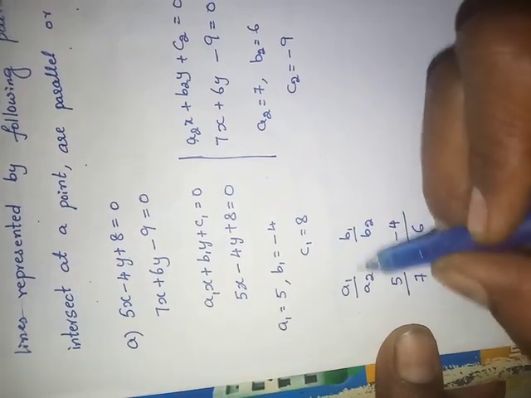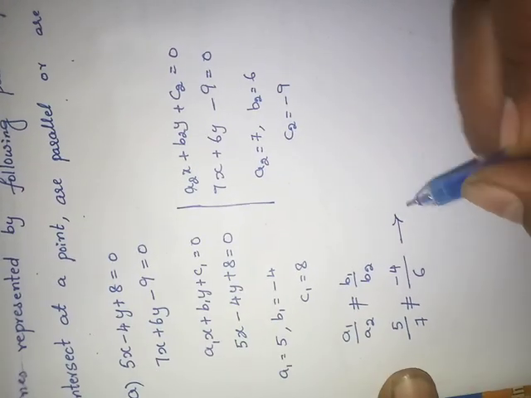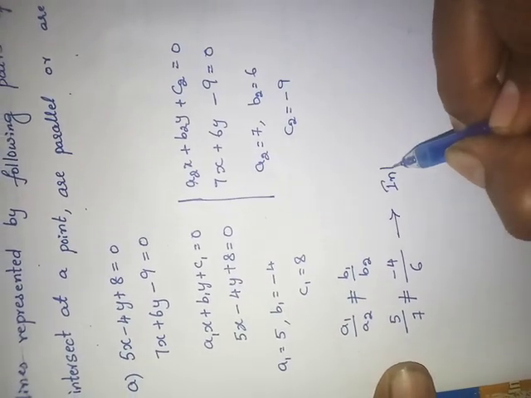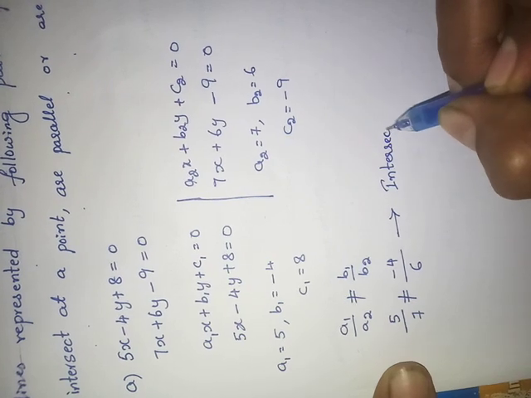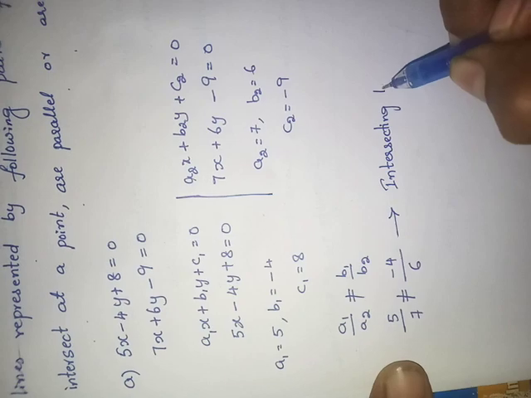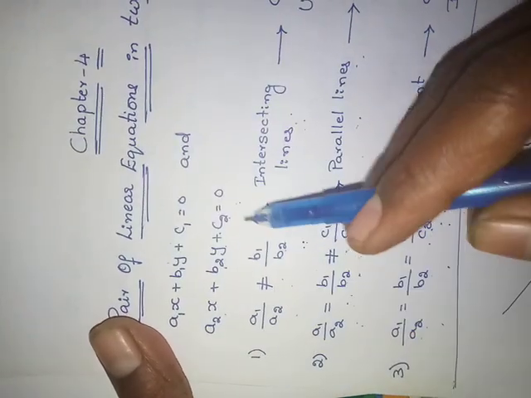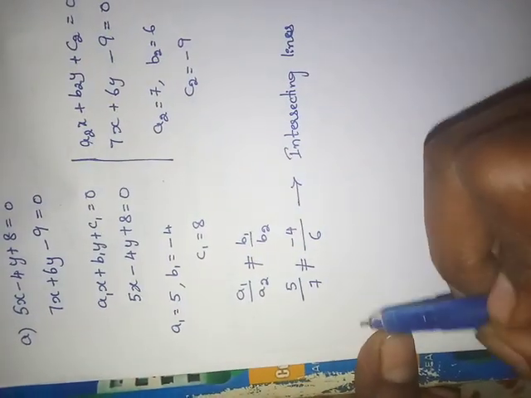If a1 by a2 is not equals to b1 by b2, then we can say these lines are called intersecting lines. Don't forget, if a1 by a2 is not equals to b1 by b2, they are intersecting lines. Did you understand, children? Shall I go to the next one?